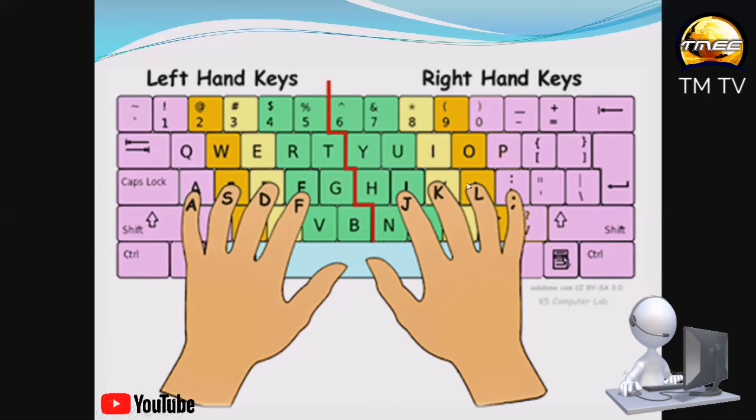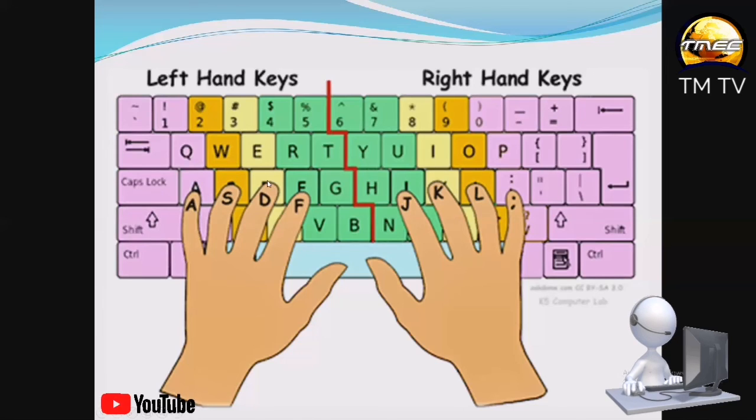Then the second row, which is this one, is the middle row keys or the home row keys. On the home row keys, we have A, S, D, F, G, H, J, K, L. The semicolon is not a letter, so we don't add it to the letters, but it's also found on the home row keys. So let me go over the letters again: A, S, D, F, G, H, J, K, L. So we have 9 of them.